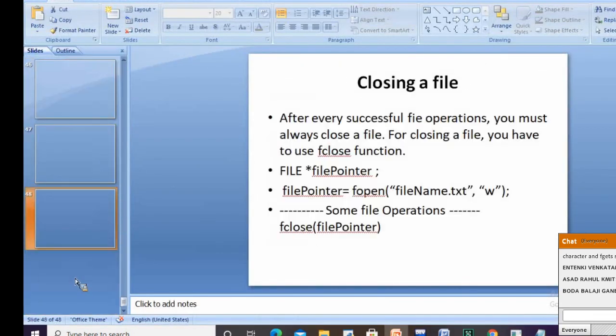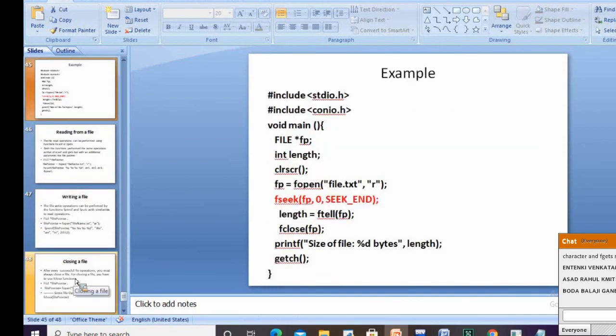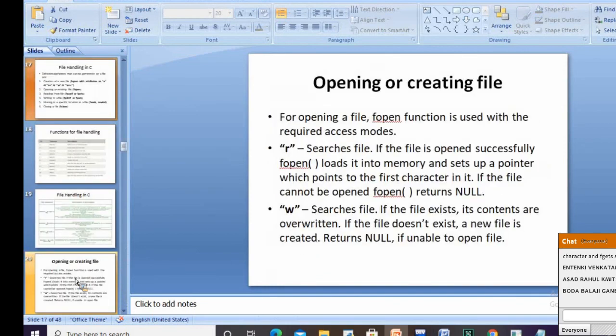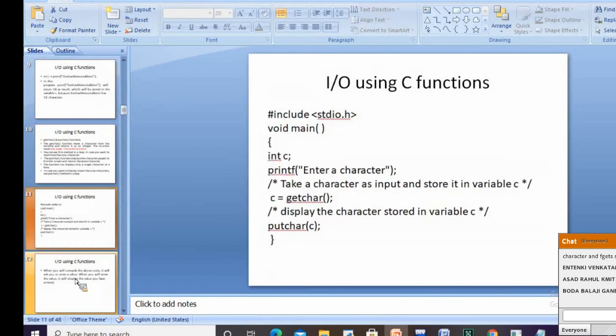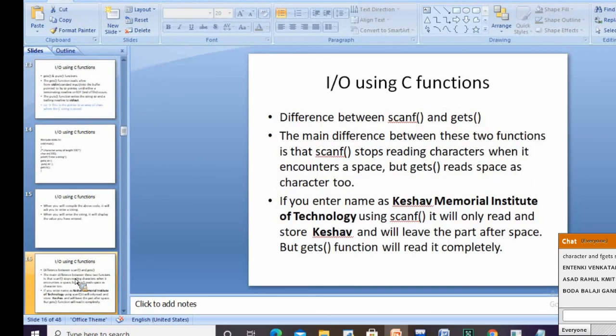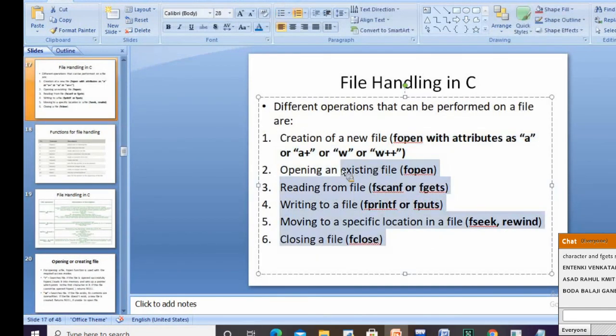So how many operations we are going to do whenever we are opening a file? We are following these steps: create a new file, open an existing file, read a file, write a file. Either read or write can be taken as one. Depending on that, at the end we are closing it. These are the different operations which can be performed on a file.